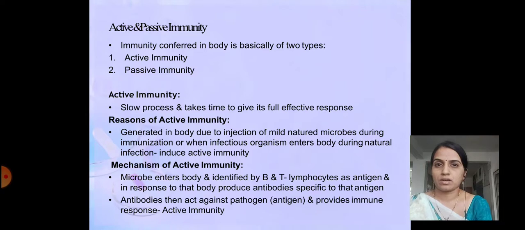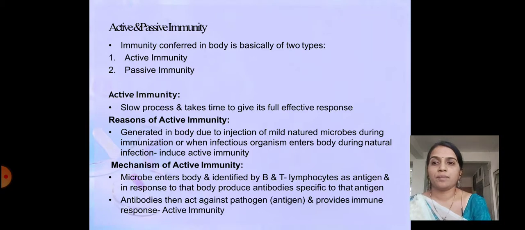There are two ways to get this active immunity ready in the body. One is when the microorganisms enter into the body. Naturally, when the entry of microorganism takes place, they are responsible for activating the immunity in the body, and that activated immunity is the active immunity. And one is immunization. During microbial immunization in the body, that is one of the ways of stimulating the immunity, which is called active immunity.